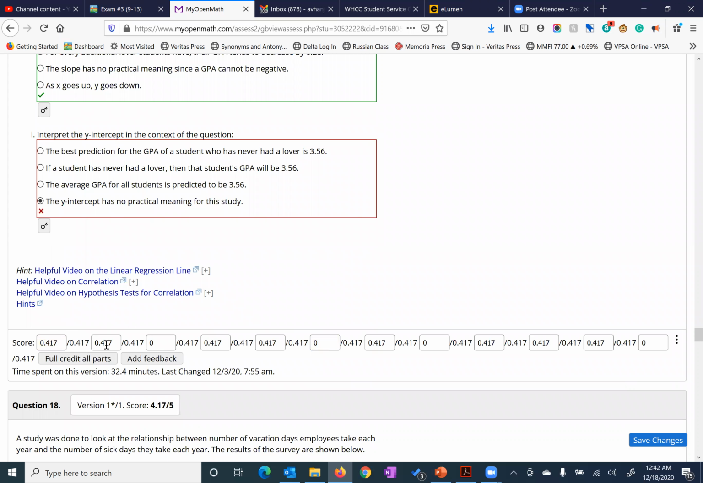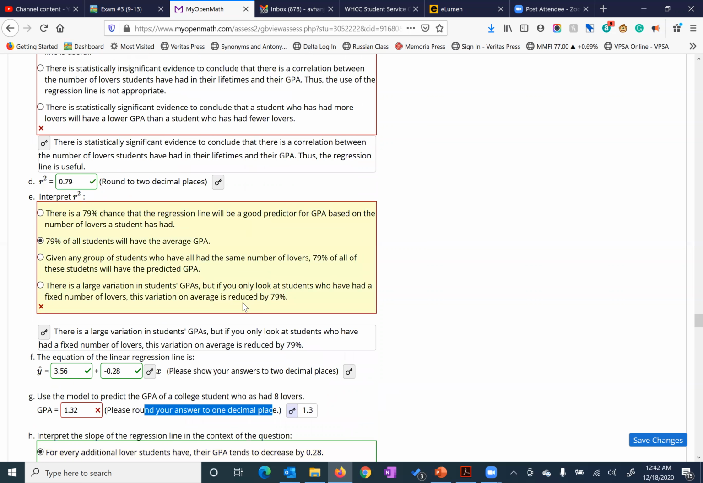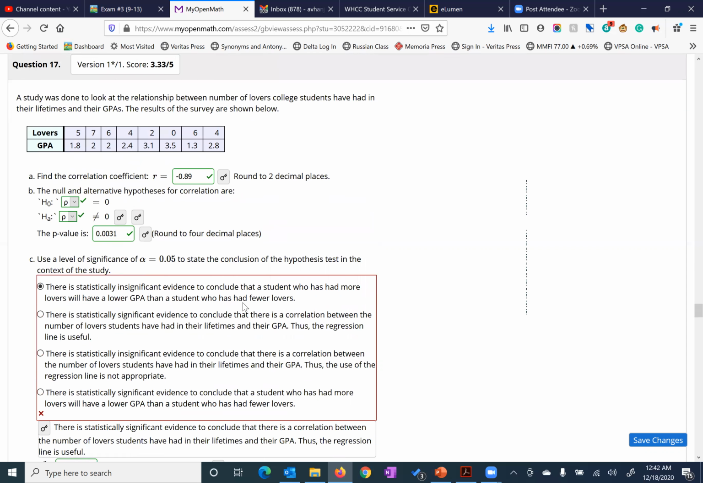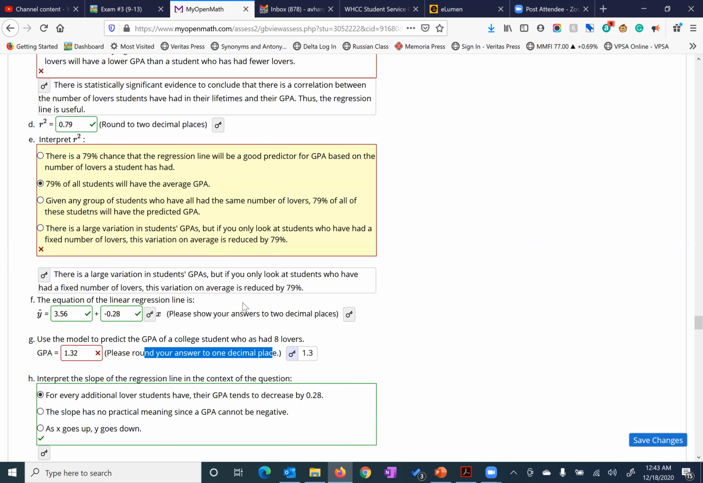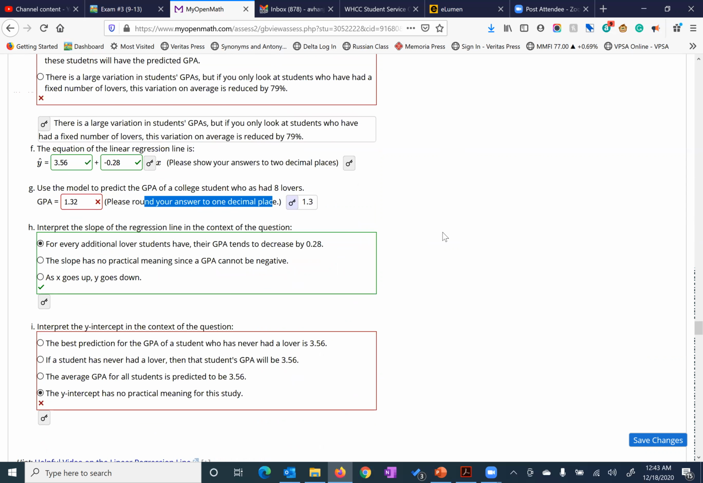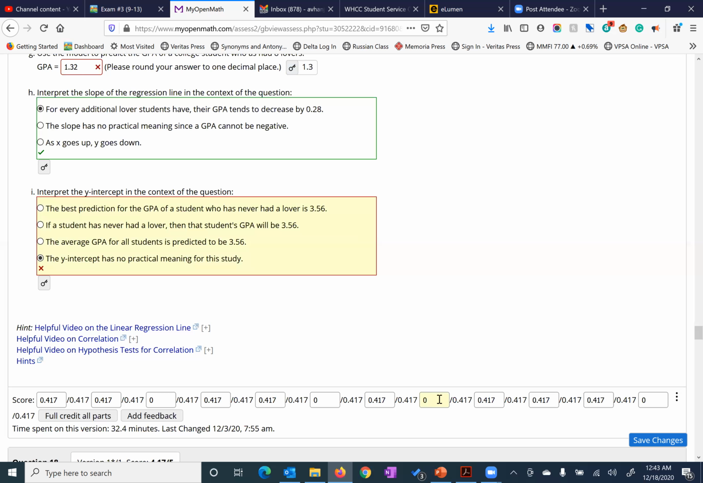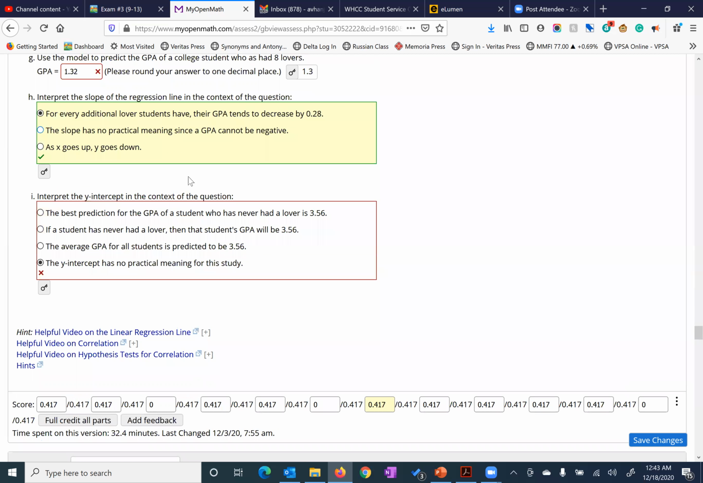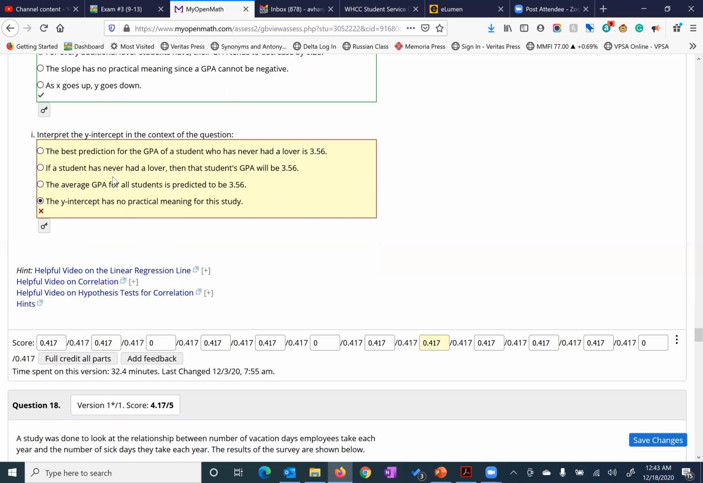G, let me go back over here. G, A, B, C, D, E, F. Let's see. A, B, C, D, E, F, G. This is off a little bit. I know how to fix it. So this one right here, this one's going to get you 0.417. That was pretty close. There's no need to get that wrong here.